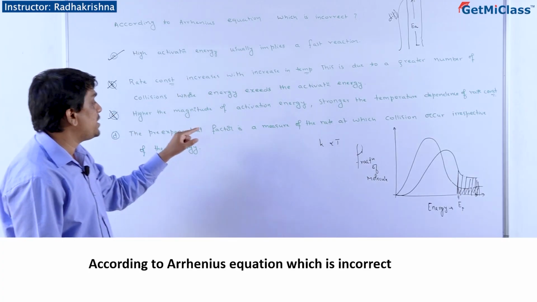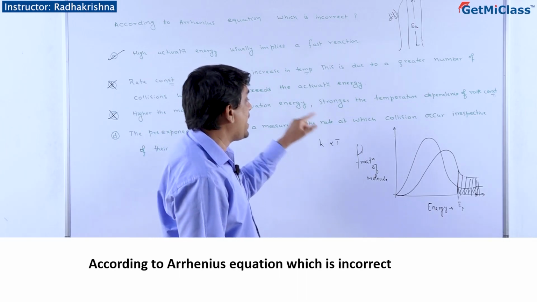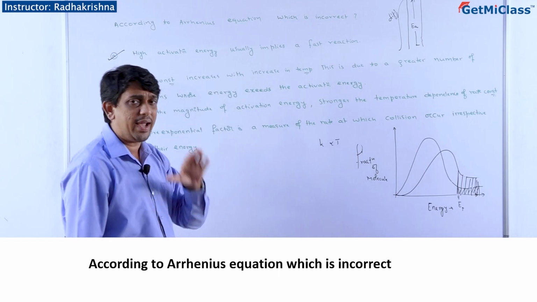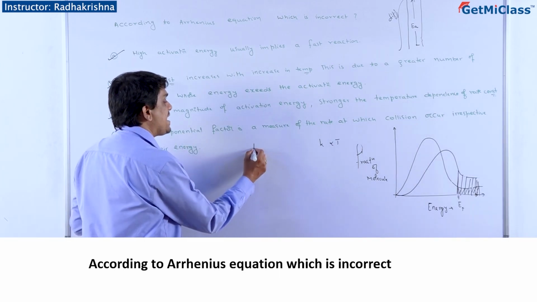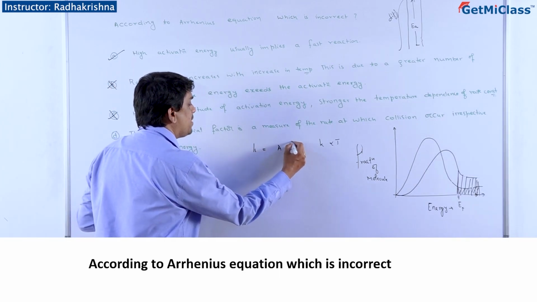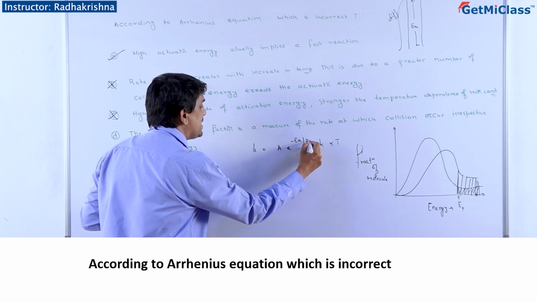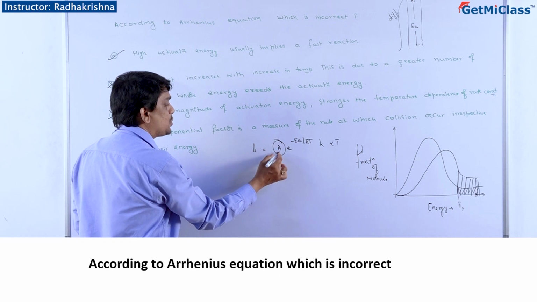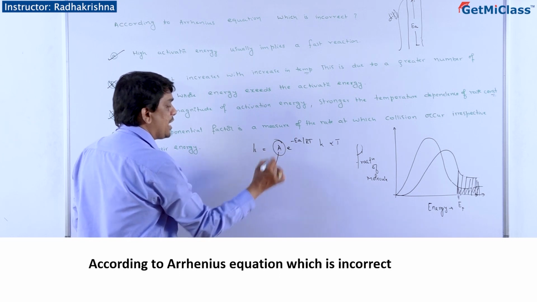D: The pre-exponential factor is a measure of the rate at which collisions occur irrespective of their energy. Right. I know that k equals A e to the power minus Ea by RT is the Arrhenius equation. This is the exponential factor and this one is the pre-exponential factor.